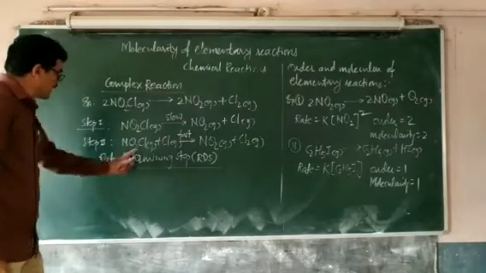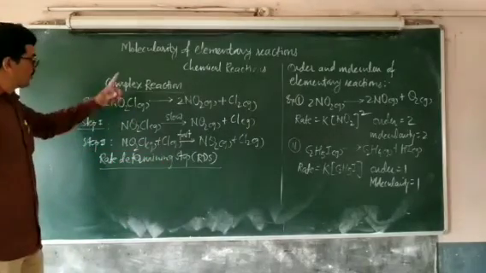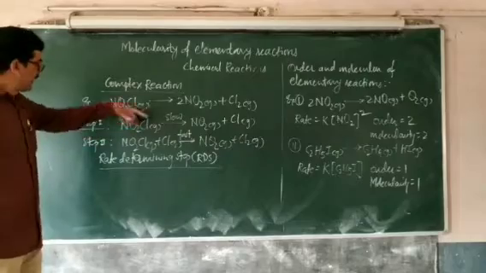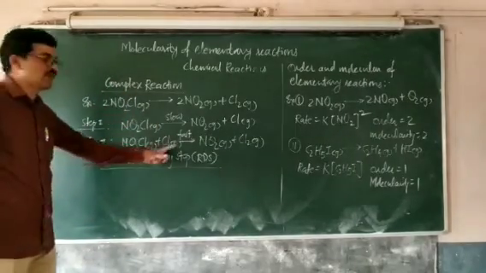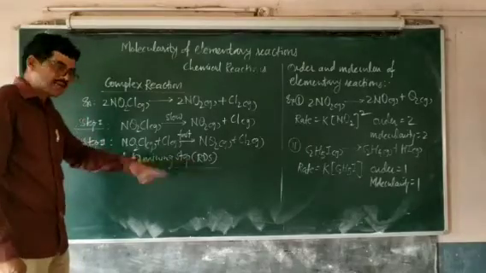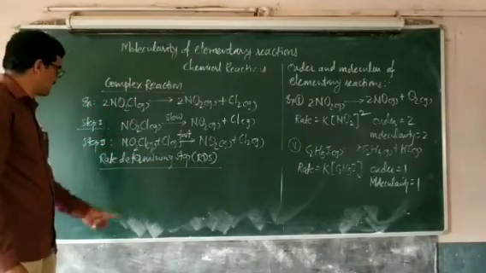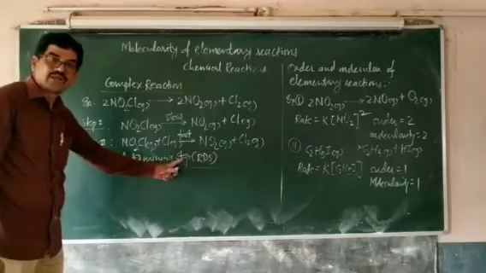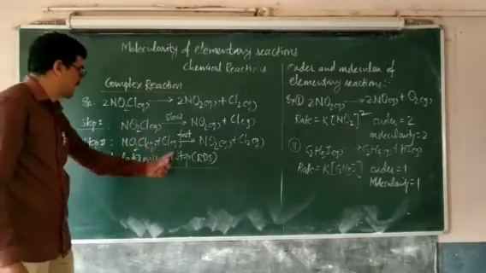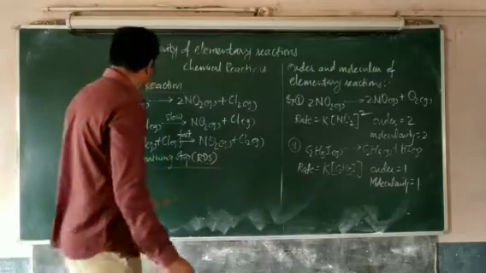Now, why is it called the rate determining step? The rate of the overall reaction, the rate of the complex reaction, is never greater than the rate of the rate determining step, or the rate of the complex reaction is determined from the rate of the slowest step, and therefore the slowest step is known as the rate determining step.